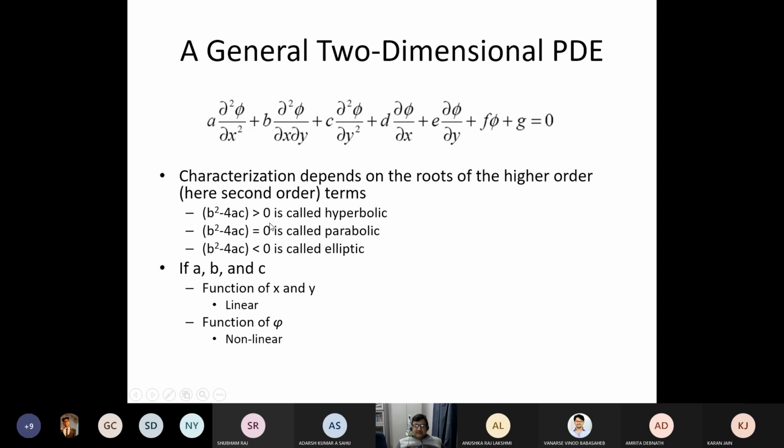Now, that has nothing to do with hyperbola, parabola, or ellipse. Right? It is just about the way the correlation comes. That's the way it has. This correlation is taken from conic sections, and it has been imposed on these equations, right? And from there, this has been derived, right?